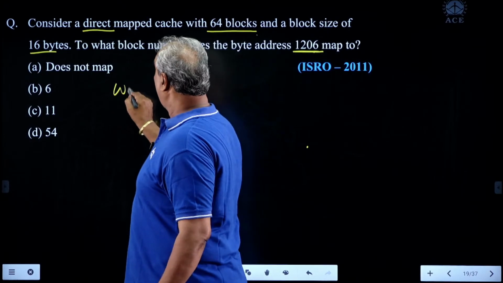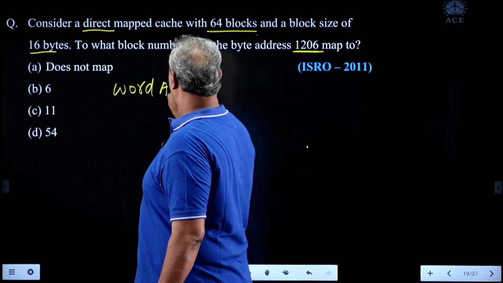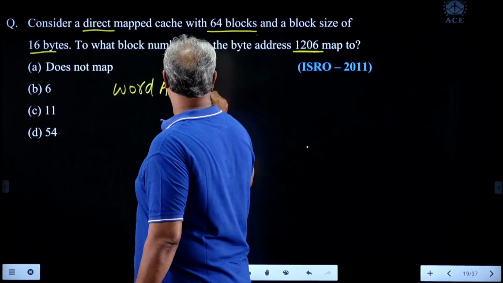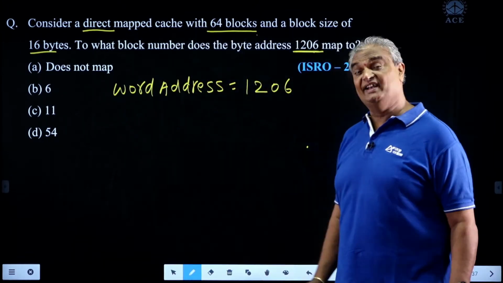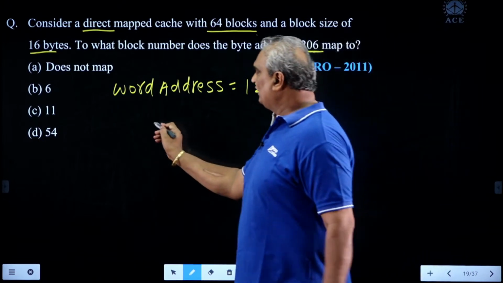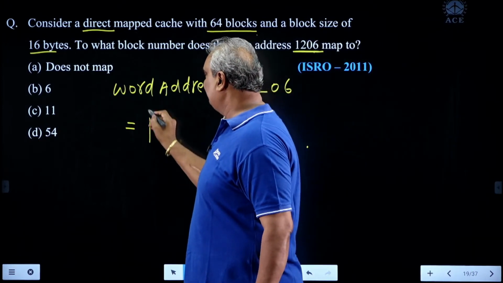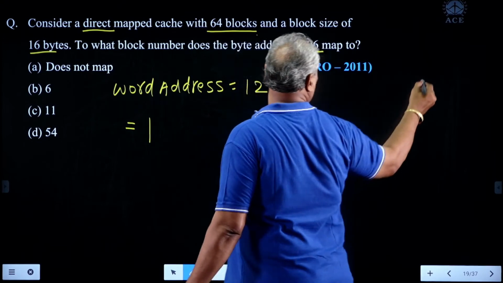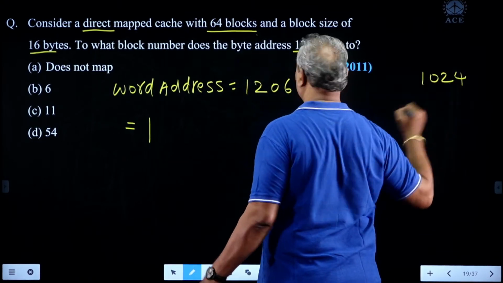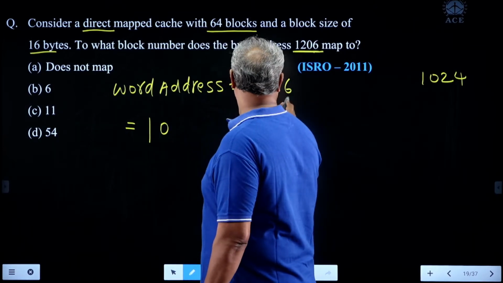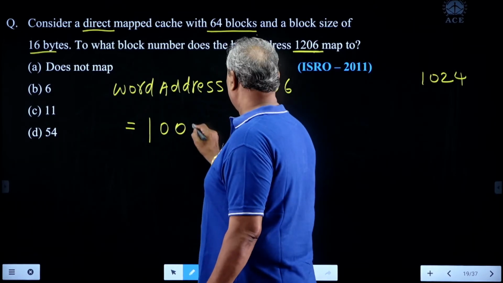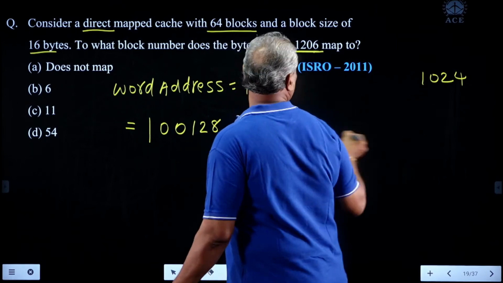Look here. The given word address is 1206. Find its binary value first. For 1206, we require 1024. I am going to explain a shortcut. Next 512 not required. 256 not required.